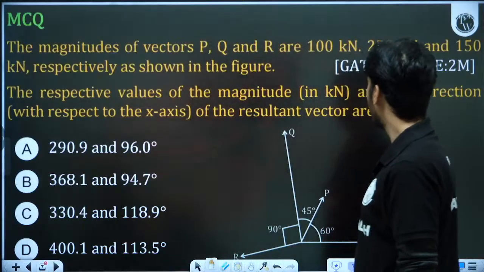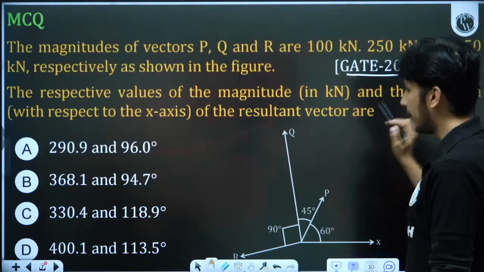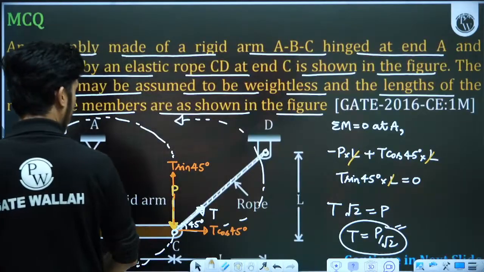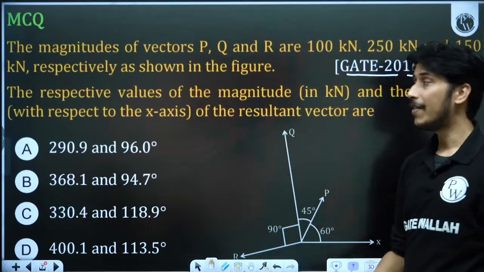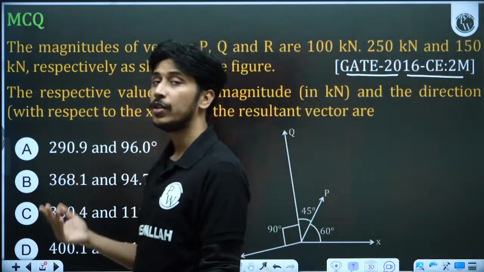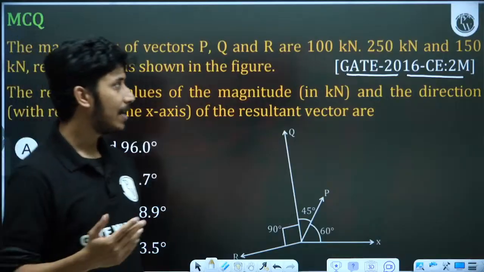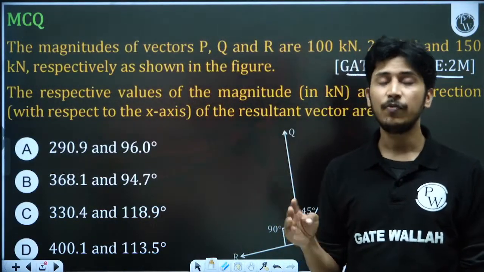This question is of 2016, but 2 marks. The same year, I think the previous was also 2016. Yes, same year, but for 2 marks. So you can see that 1 year in GATE, they have asked for 3 marks. And continuously from the last 3 to 4 years, or more than 4 years, the last 8 to 9 years, we are observing that they are asking engineering mechanics for 3 to 4 marks.